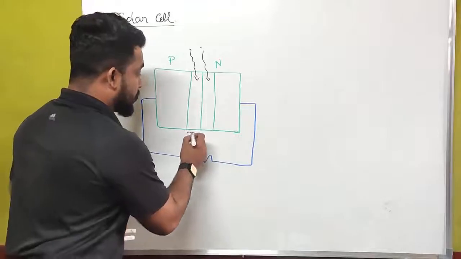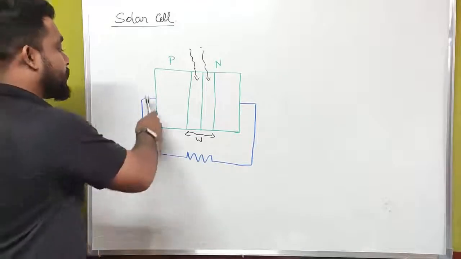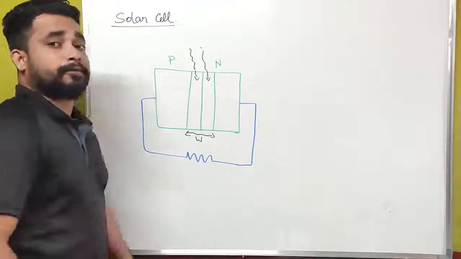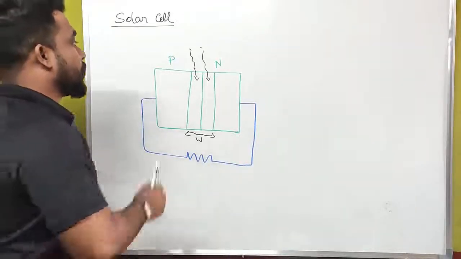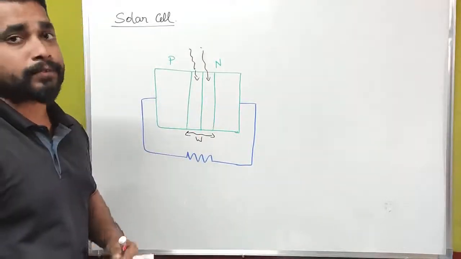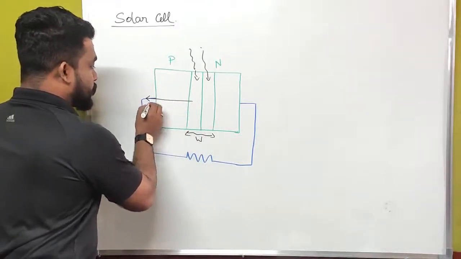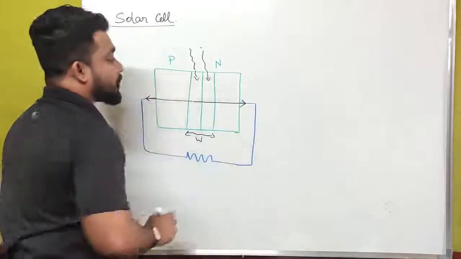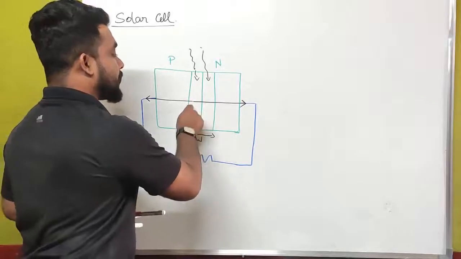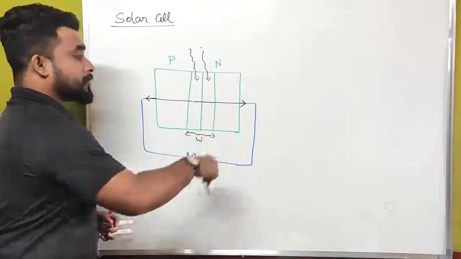Actually, what is this? This is the depletion layer of a P and N type of semiconductor. Here we are not connecting any external power supply, so no concept like forward and reverse bias condition will occur. Only the incident photon radiation will be absorbed and electron hole pairs will form, and the energy is transmitted to these metallic contacts.